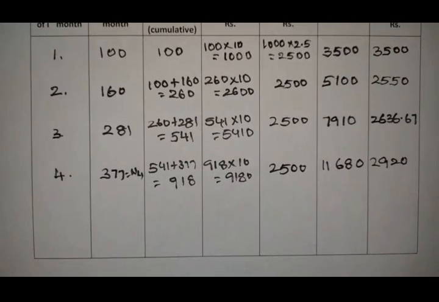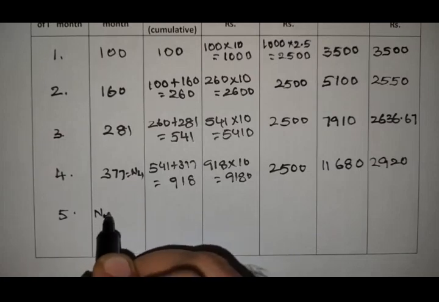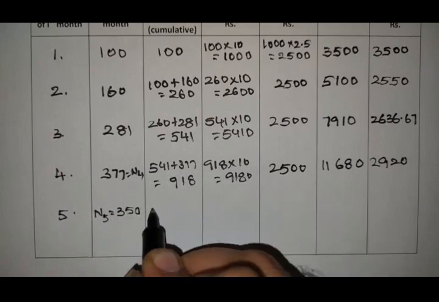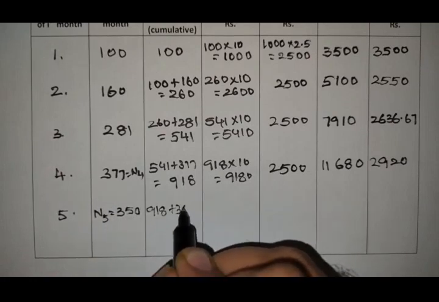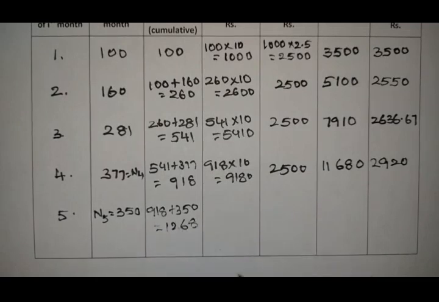Next, find it for the fifth month. Only in the fifth month, how many bulbs failed? N5 equals 350. Add 918 plus 350, you will get 1268.